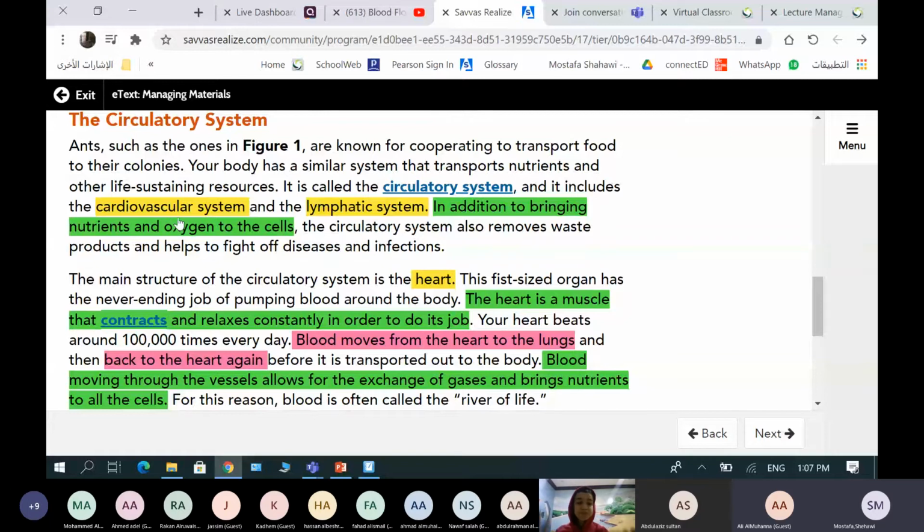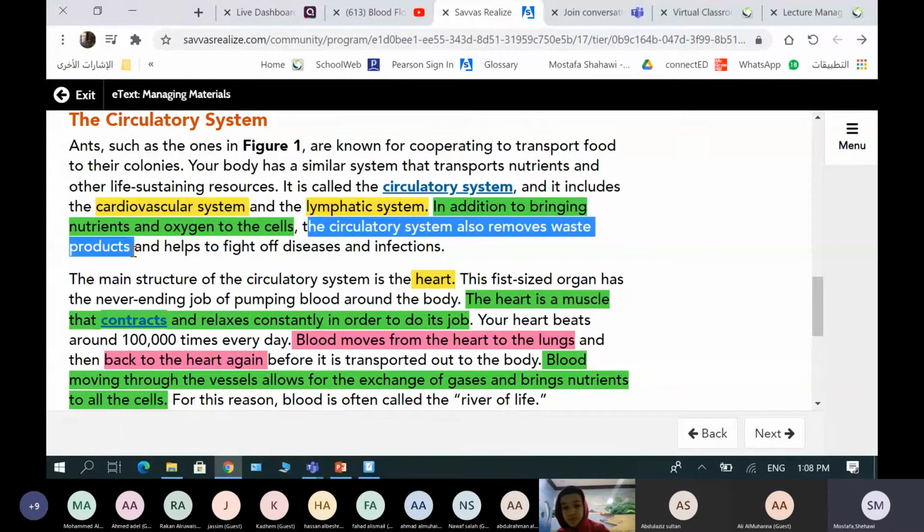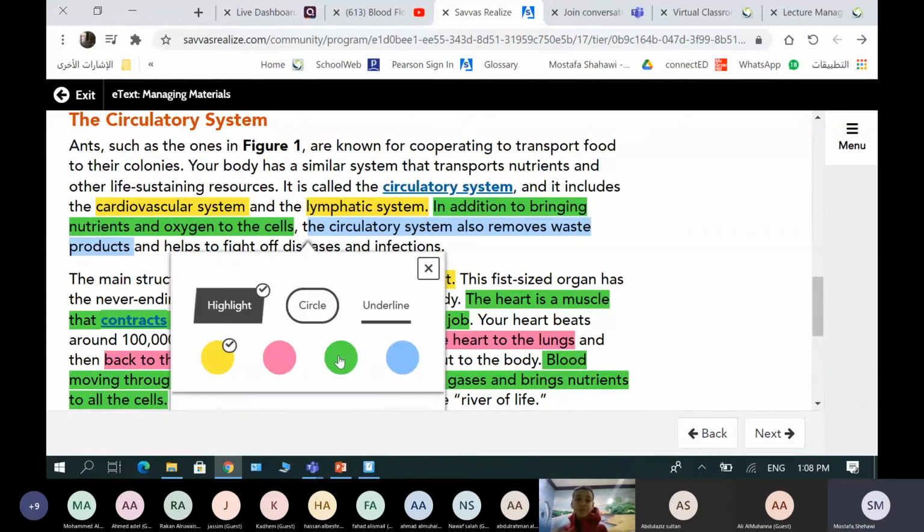The circulatory system also removes waste products. This is the second job. And the third job is that it helps to fight diseases and infections.